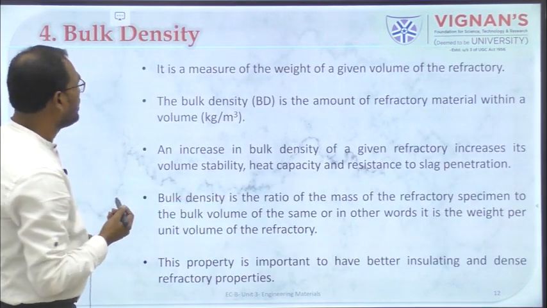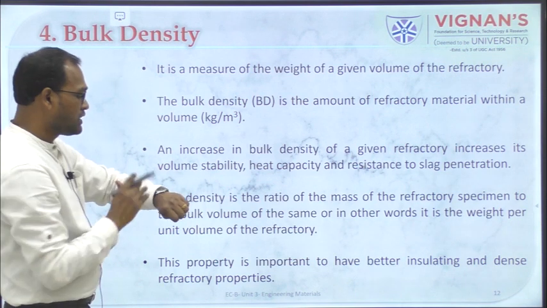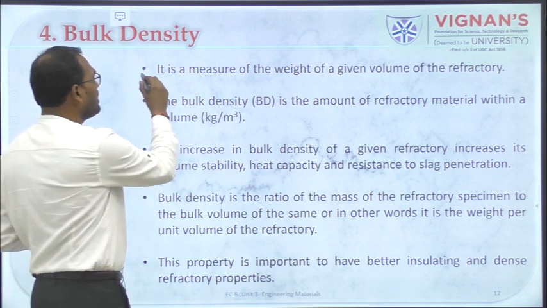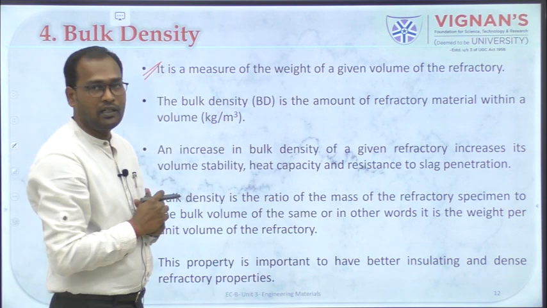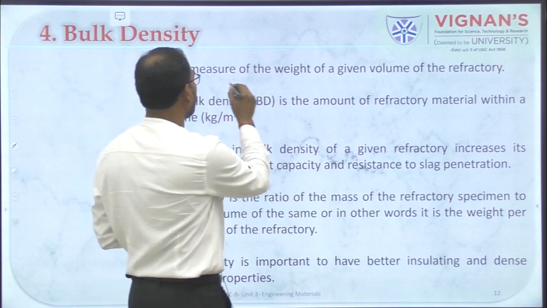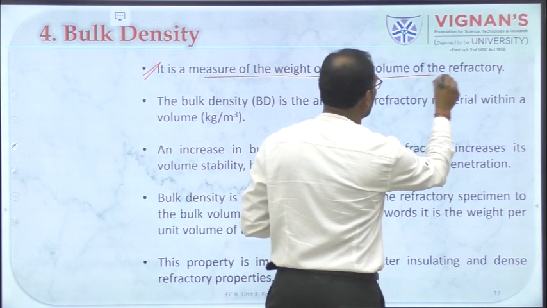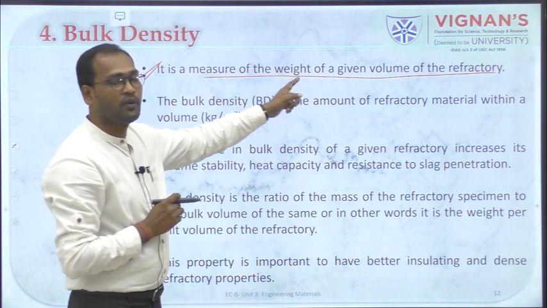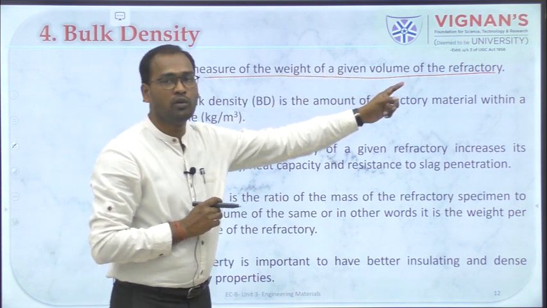Okay, right. Moving on. So the fourth property is nothing but your bulk density. Okay, so bulk density is a measure of the weight of a given volume of the refractory.